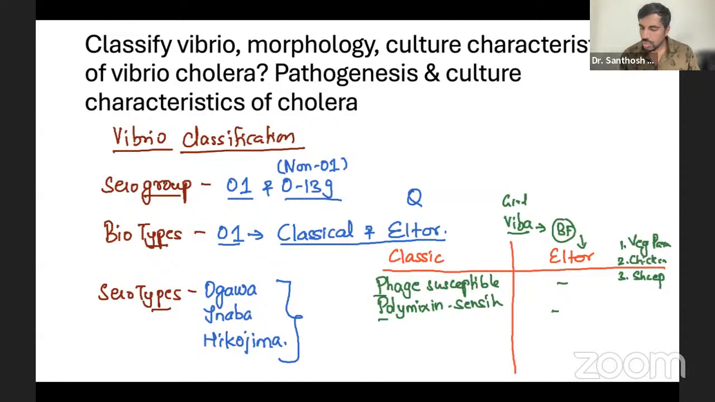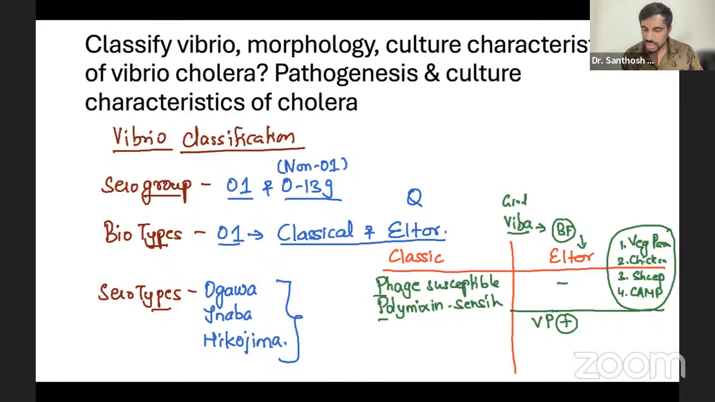Okay. Now, why did I say all these things? Because in El Tor, you see the VP, Voges-Proskauer reaction. And the fourth one, he likes to go camping also. He loves camping. This is a shortcut I'm giving you. When you're writing, you write VP reaction positive. It's not veg paratha, it is Voges-Proskauer's reaction.